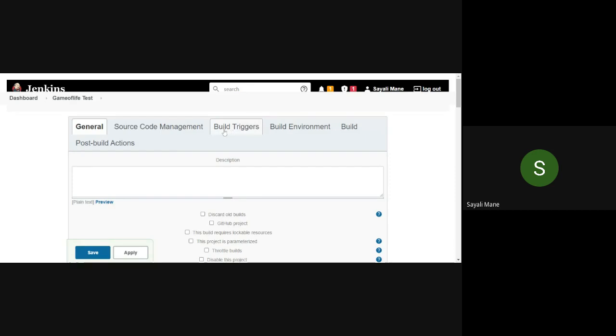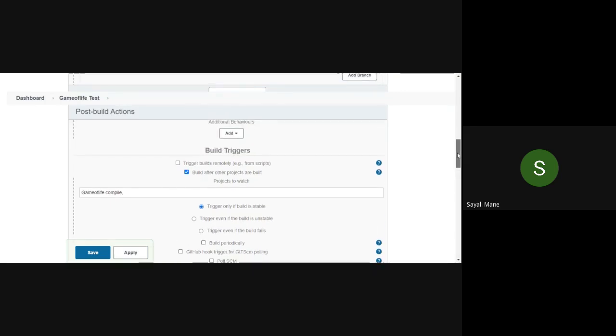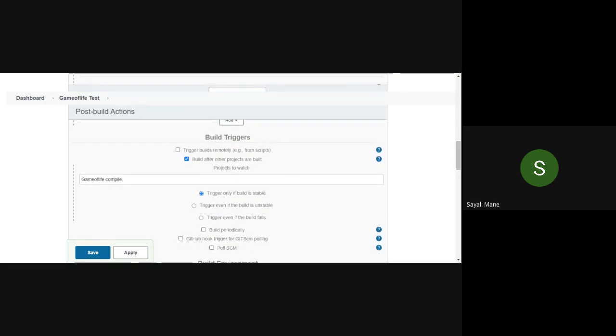Yes. Now here, you will see one option called build trigger. So please click on it. Simply add the previous project name, that is the compiled one. Mine was a compiled one. So please add this.